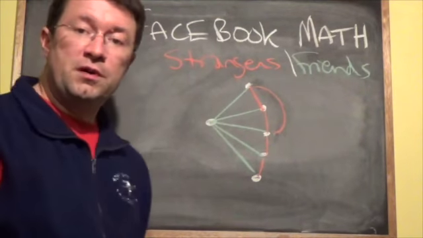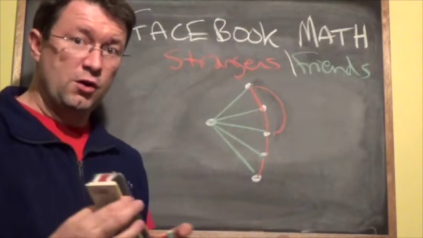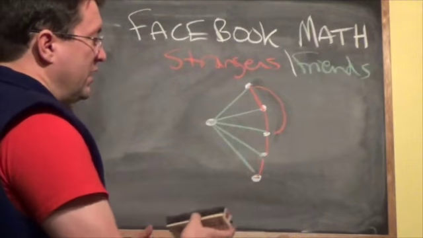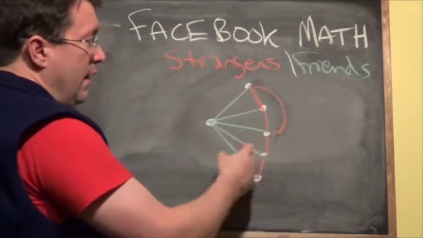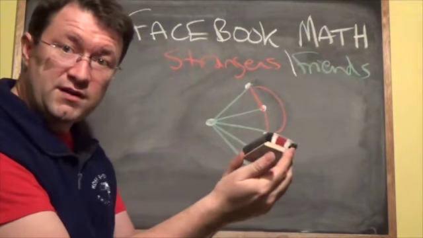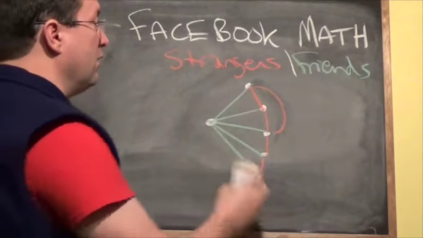So in any group of 6 people, there's going to be either a group of 3 that know each other or a group of 3 that don't know each other. So when you're sitting here on Facebook looking at all your friends, essentially, either a couple of your friends have to know each other, or there's a group out there that don't know each other at all.